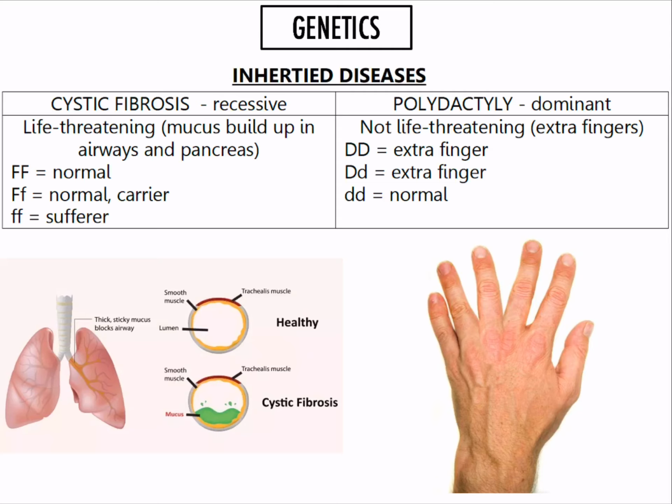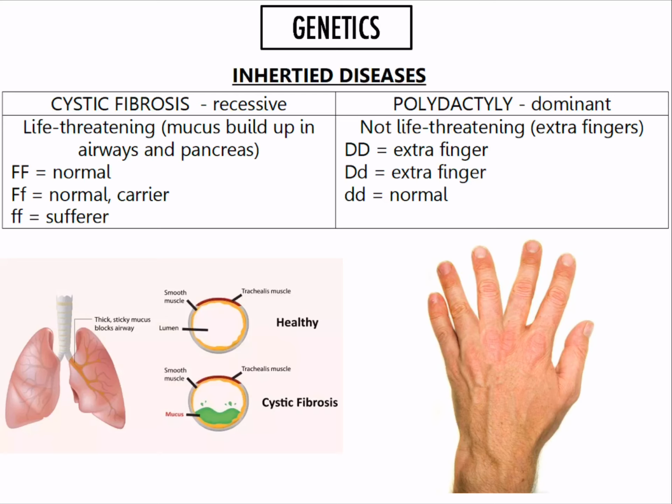If a person has big F, little f, they'll be normal but a carrier, which means that they appear normal. They won't have any problems. However, if they breed with another carrier or with a sufferer, then there's a chance that their kids could have the disease. Polydactyly, on the other hand, is caused by a dominant allele, so it's more frequent. However, it's not life-threatening because you only have an extra finger.